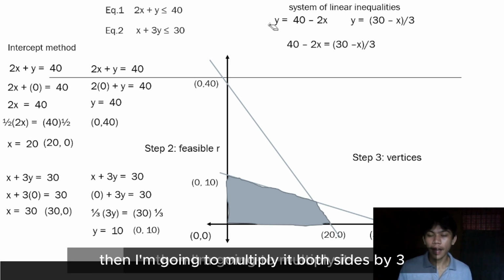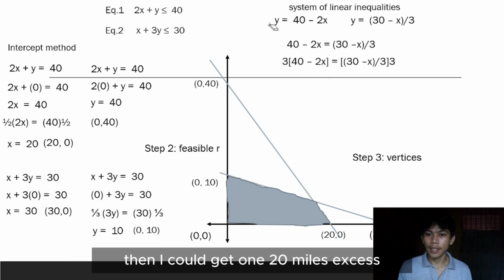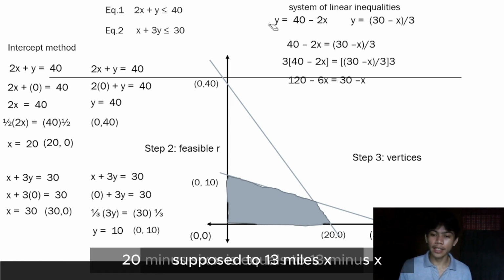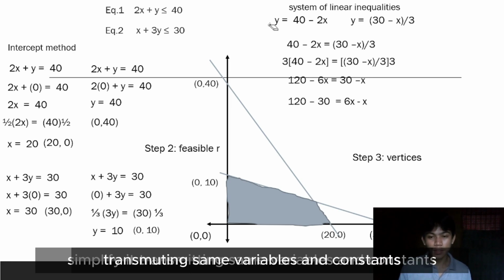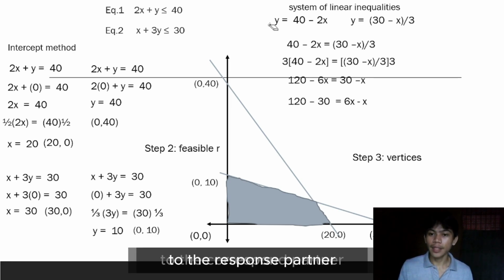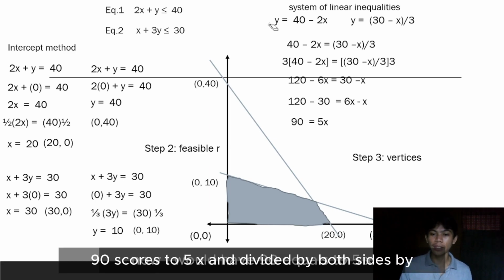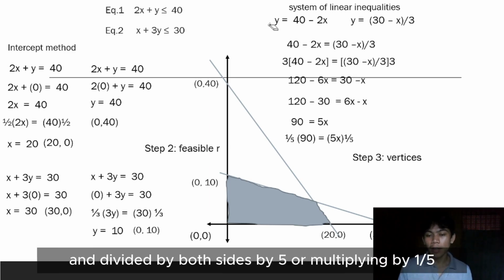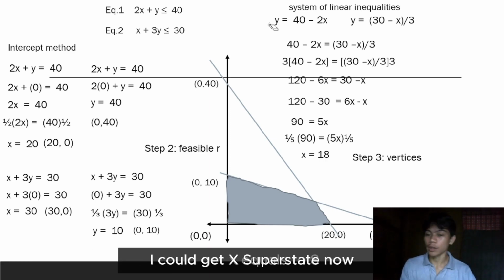And then I'm going to multiply both sides by 3 to cancel out the fraction at the right side. Then I get 120 minus 6x is equal to 30 minus x. Simplify it, moving the same variables and constants to their corresponding sides. Now I would have 90 is equal to 5x, and dividing both sides by 5, or multiplying by 1/5, I get x is equal to 18.